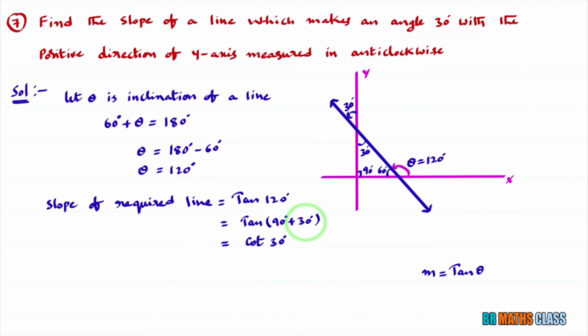As 90 plus theta is in the second quadrant, tan is negative. So tan of 90 degrees plus 30 degrees is minus cot 30 degrees. All these things we learn in trigonometry. That is equal to minus the value of cot 30 degrees. From the trigonometry table, we know that the value of cot 30 degrees is root 3. Therefore, the slope of this line, m, equals minus root 3. I hope you understand this class.